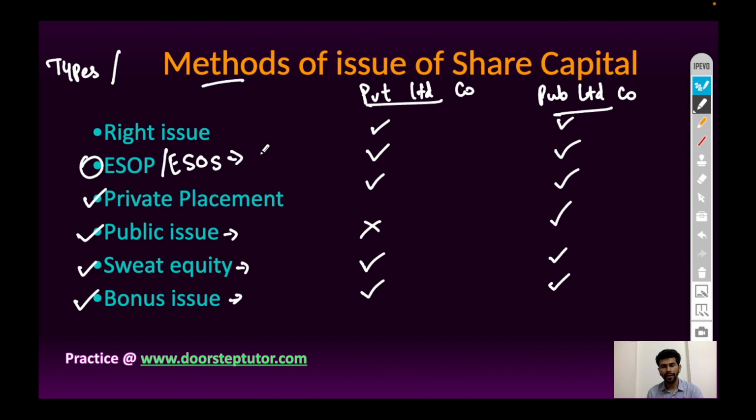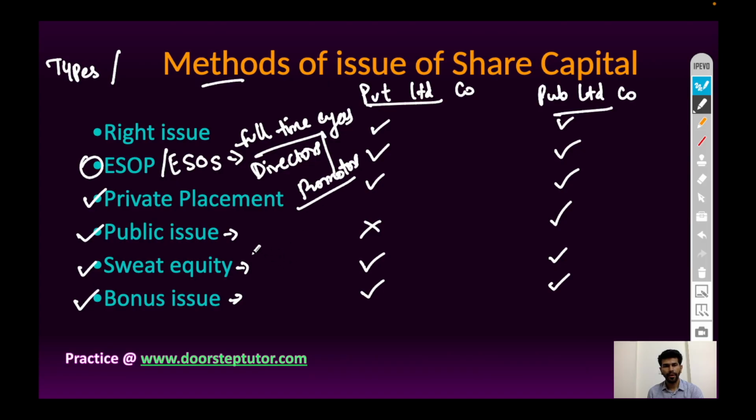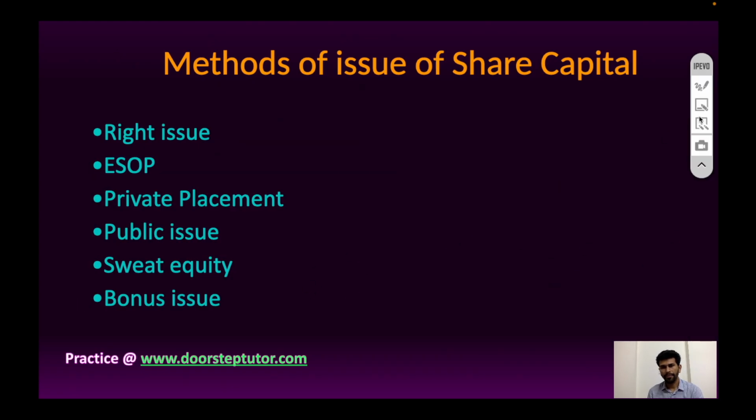This type of equity share is provided to those full-time employees who are directors of the company or promoters of the company, and sweat equity shares are issued to other remaining employees of the company. And the method of issue of these shares is provided in the provisions of the Companies Act 2013.